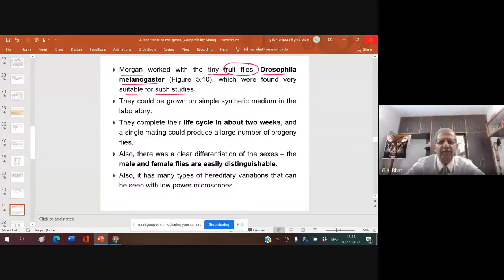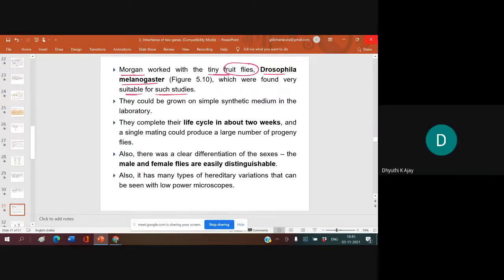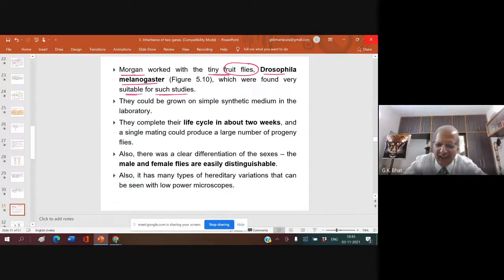I have the proof for that. What is the result, you know? This Morgan got the Nobel Prize. He got the Nobel Prize because of whom? Rafa, Aisha, Navya, Duty, because of whom? Janani. Fruit flies. Who said fruit flies? Rafa. Hey, Rafa. Duty, he got the Nobel Prize because of whom? Fruit fly.